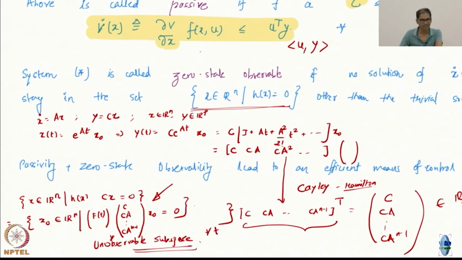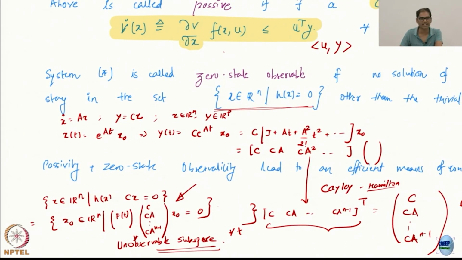So it will be an n ranked matrix. Which means what? So basically you have some n ranked matrix multiplying x0. It's a solvable system of linear equations.